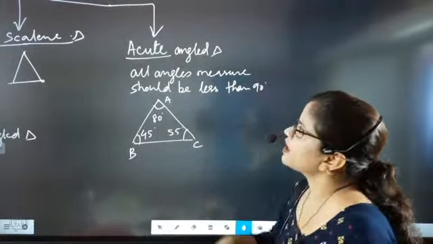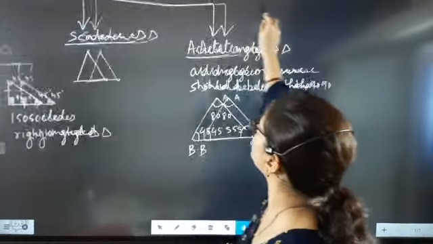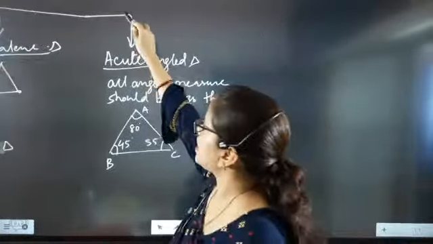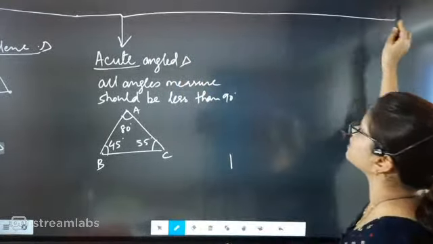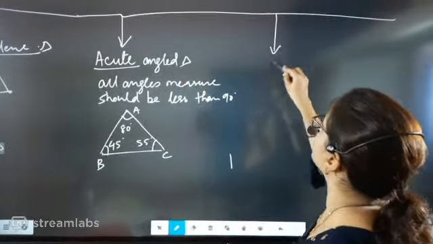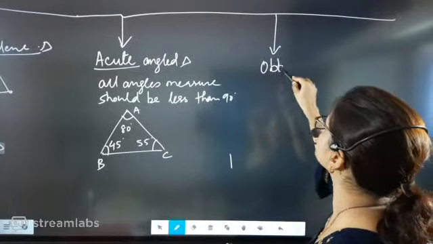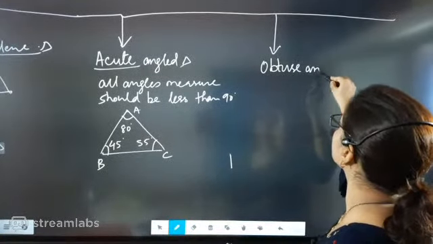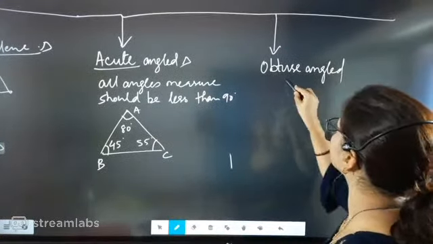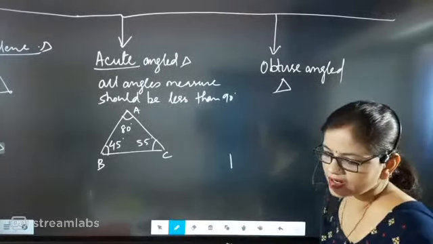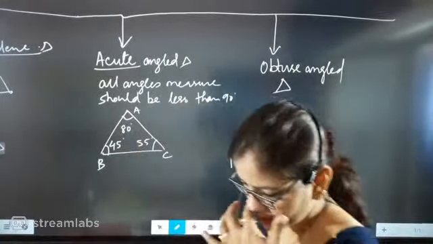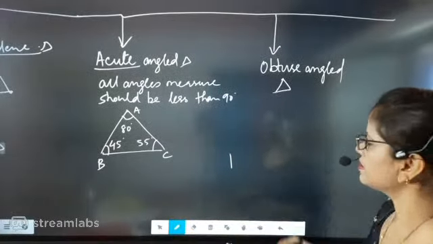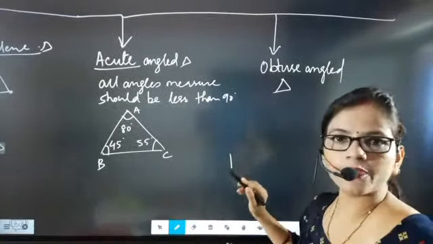Okay, now look here. After acute angle triangle, let's go for obtuse angle triangle. Obtuse angled triangle. What does obtuse angle triangle mean? Obtuse angle triangle means... Okay. Obtuse angle triangle. What does obtuse angle triangle mean?